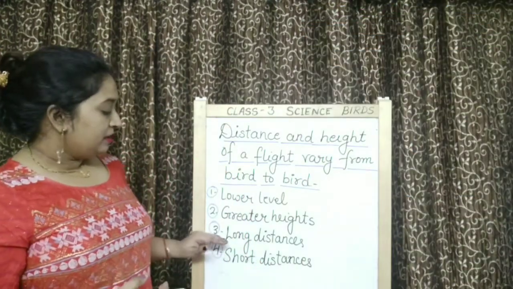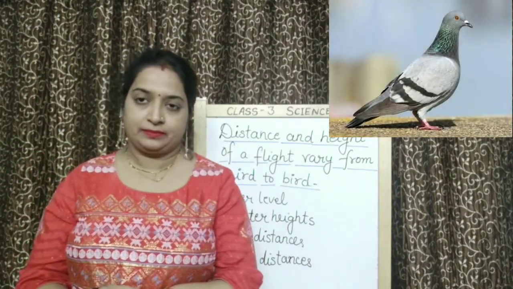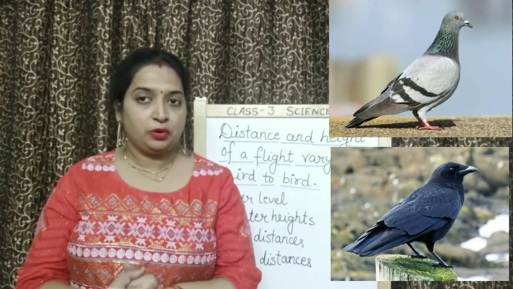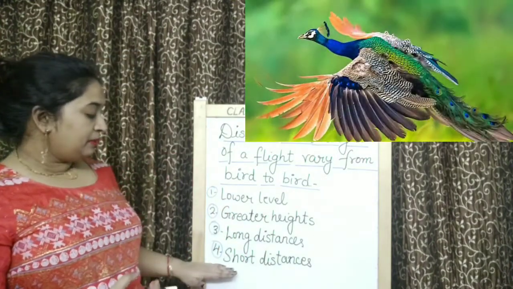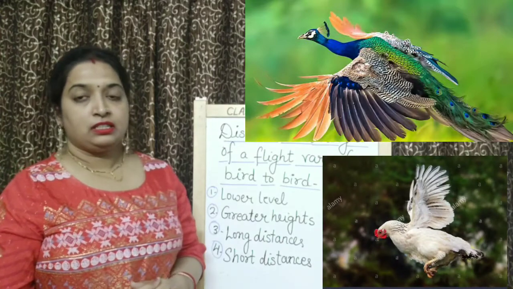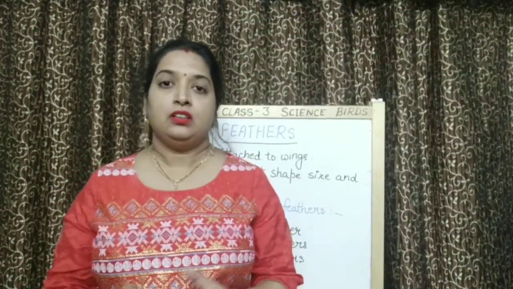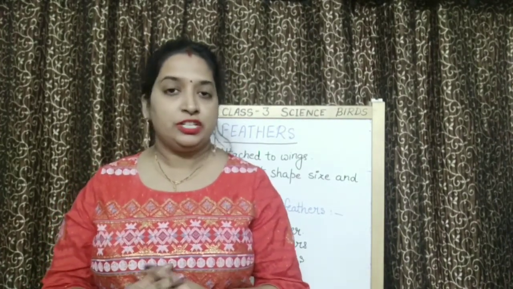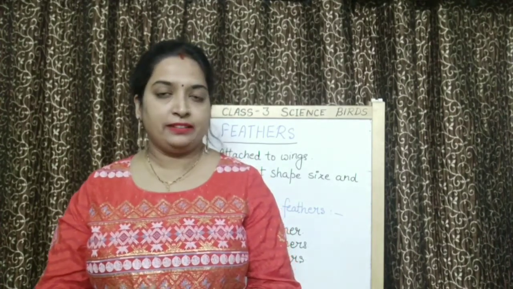Then children, some birds, they fly for long distances. Like pigeon and crow. After that, some birds like peacock and cock, they fly for short distances. So children, different types of birds, they show different types of flights on the basis of distance and heights.